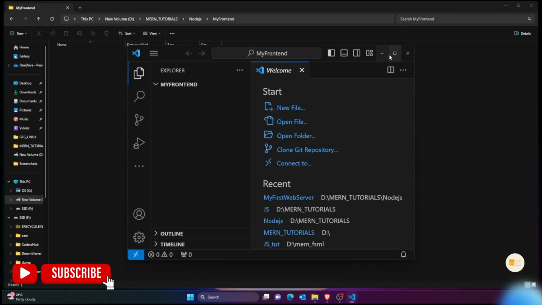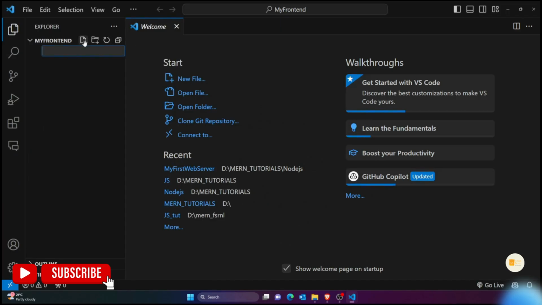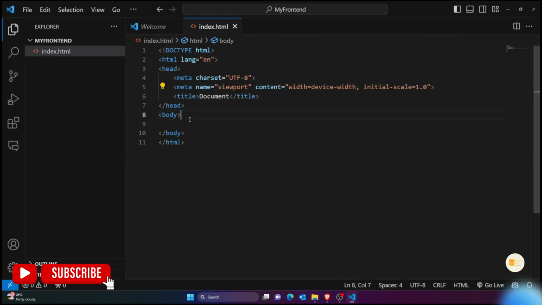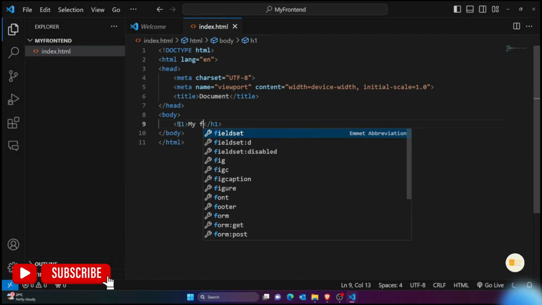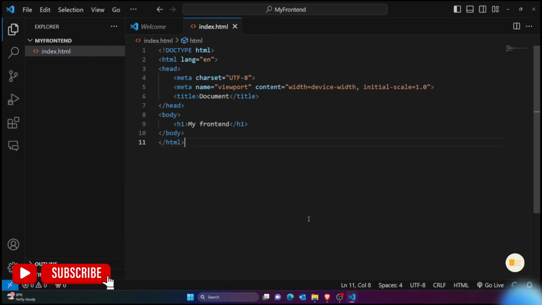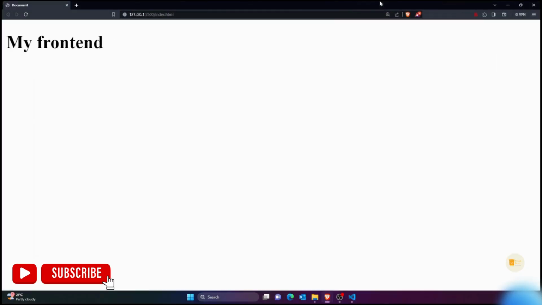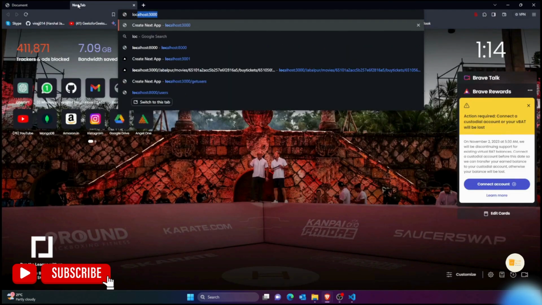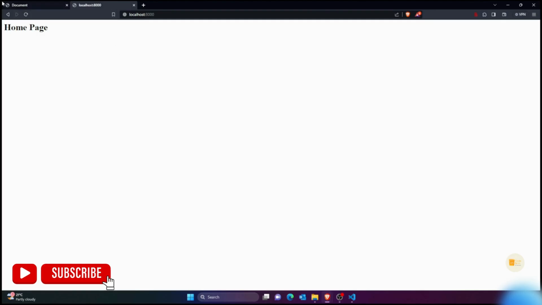So you know that your backend is running on localhost 8000, and suppose your front end is here. I hope everyone knows how to create very basic HTML pages. And here I'm just going to say we have an h1 tag, my front end. Okay, so if I just open it with live server, I hope everyone has installed the live server extension. So you can see this is your front end, right? And your backend is running where? So your backend is running on localhost 8000, right? So you can see this is your backend URL and this is your front end.